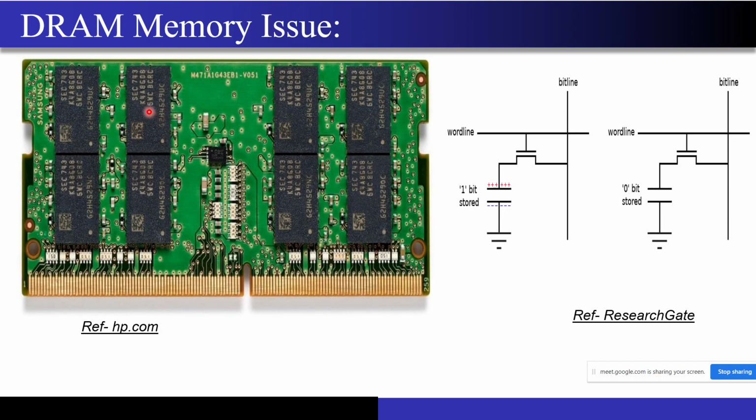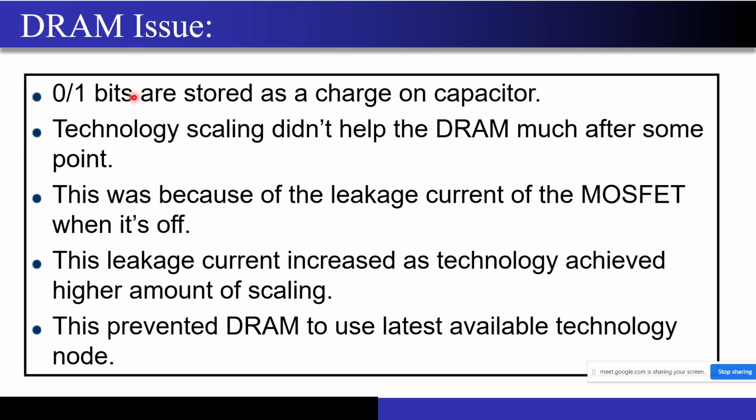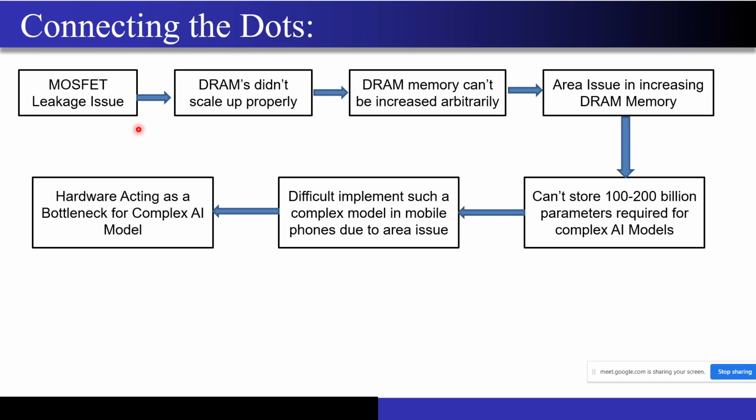And in each and every PCB board there is a limited amount of size, right? The size is the real estate of the PCB board, so you cannot arbitrarily increase the size of this IC, right? So that is the main reason why the DRAMs didn't scale so much, whereas the processors are now moving to 2 nanometer, 3 nanometer technology nodes, right? So now this slide will connect everything.